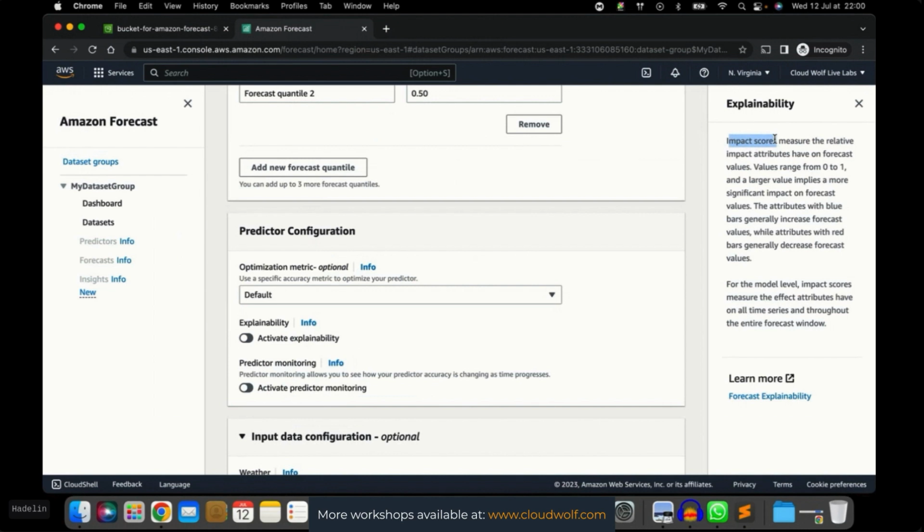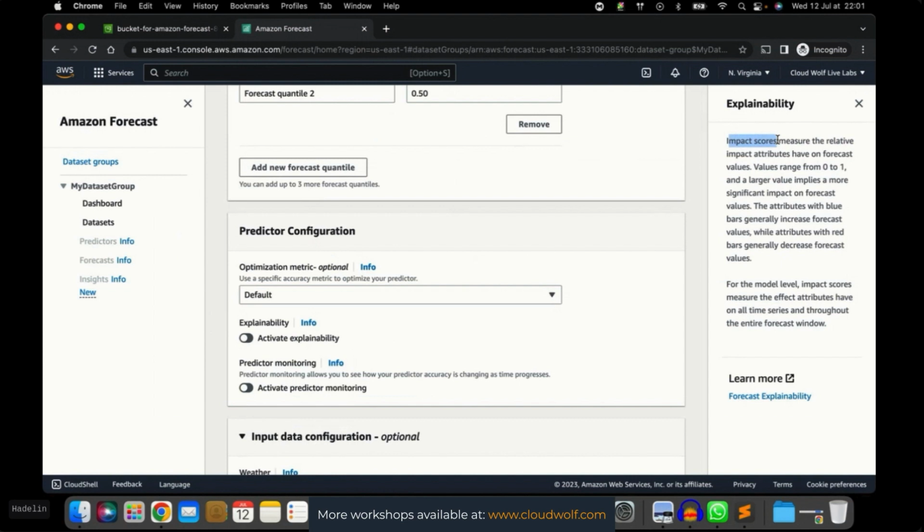And I really recommend activating it if your dataset has other attributes besides the timestamp and the item ID, like the store in big data. The values of the score range from 0 to 1, and of course, the larger the value, meaning the closer to 1, the more significant the impact on forecast values. So if we're working on the big data and keeping the store attribute and we activate the explainability, at the end we will have an impact score for the store's attribute.